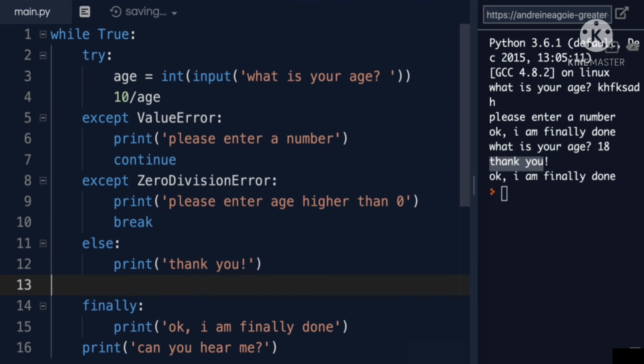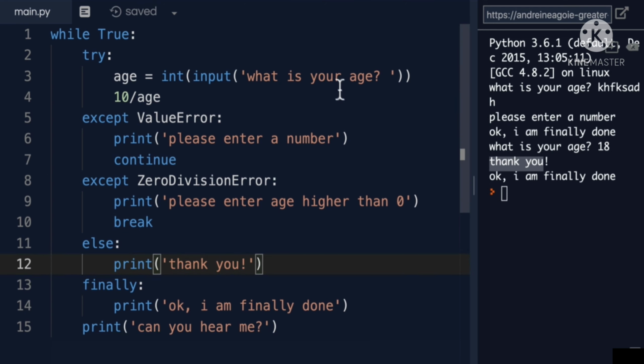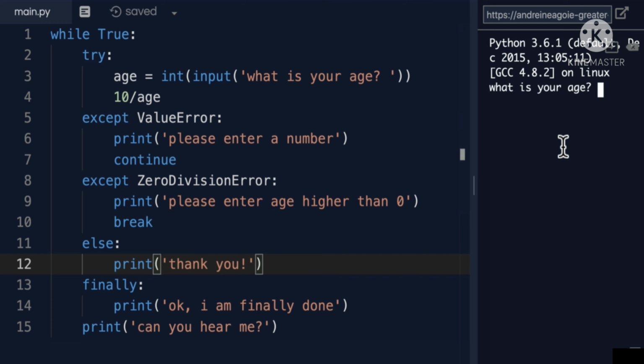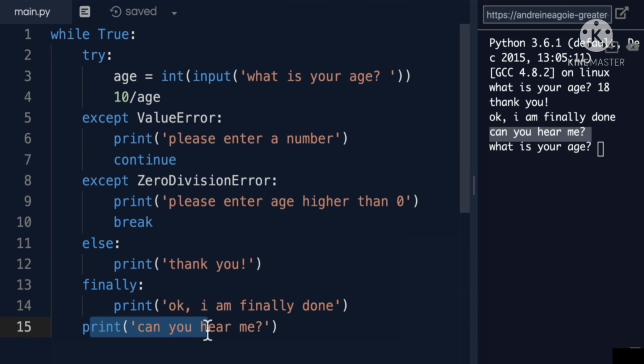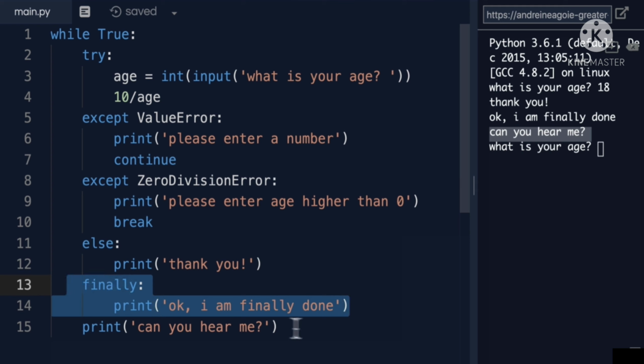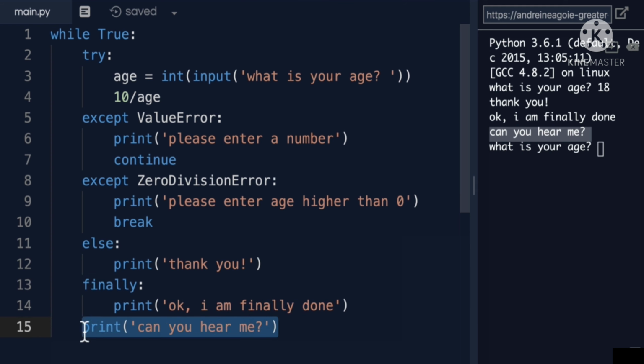But then finally, okay, finally is done. If we didn't have this break statement here, and I click run and give it 18, this print finally gets printed because we don't break out of here, we don't break out of here, and then we run this line.